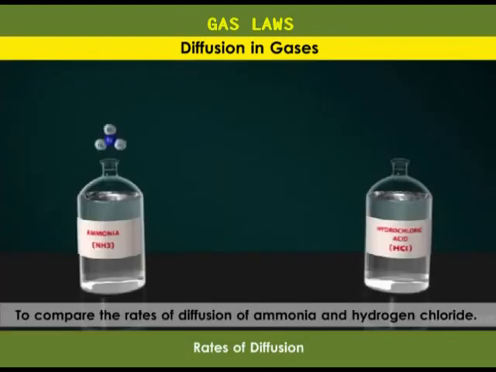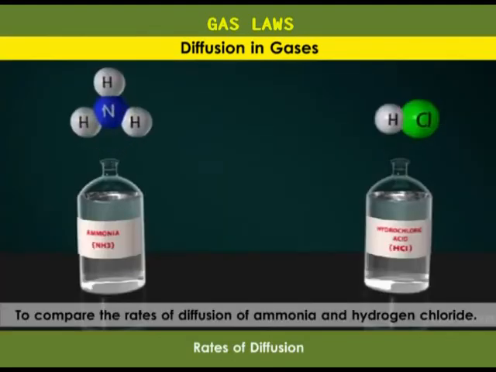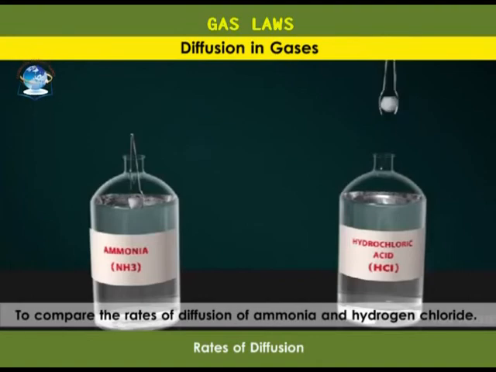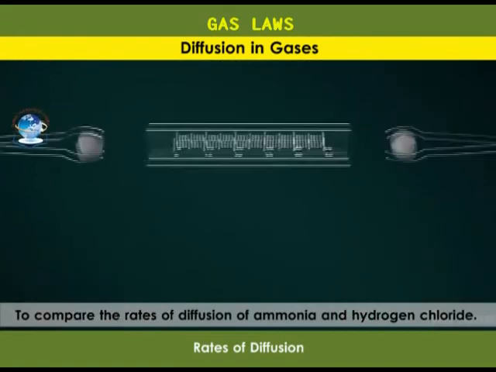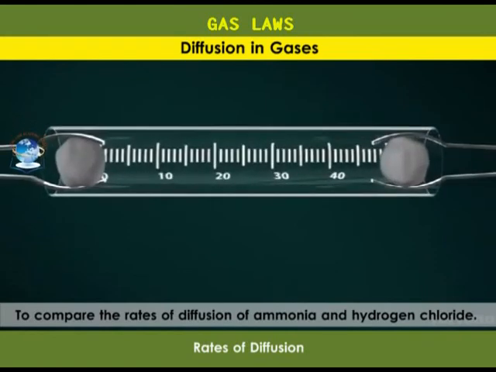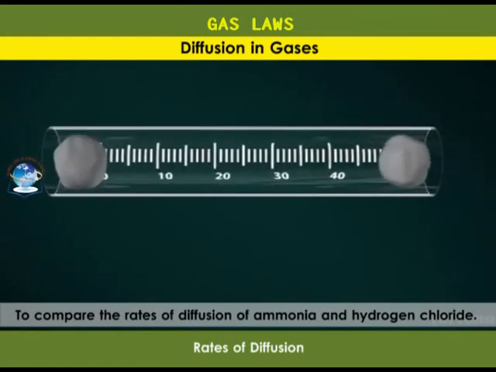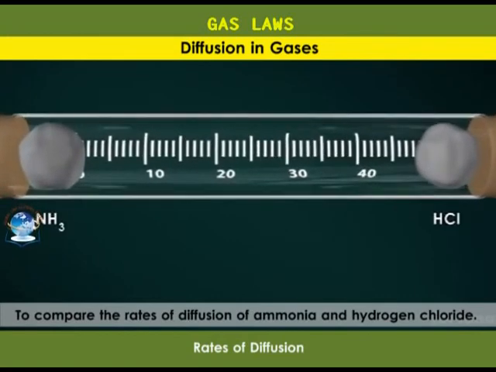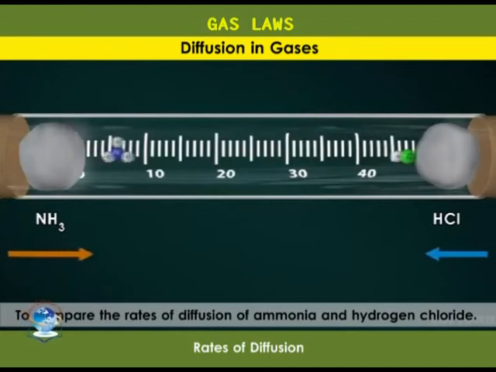We take a solution of ammonia and a solution of hydrochloric acid. We take a cotton ball and dip it in the ammonia solution and another in the hydrochloric acid. We place the two cotton balls in a glass tube at the two ends simultaneously and close the two ends with rubber corks. Ammonia solution will release ammonia gas and hydrochloric acid will release hydrogen chloride, which will begin to move in the opposite direction.